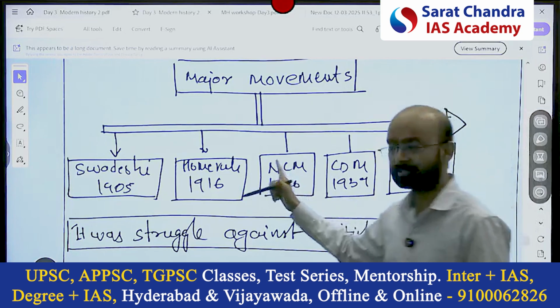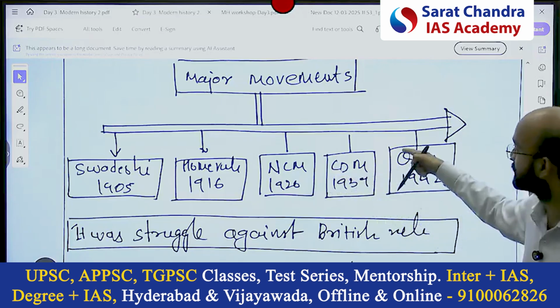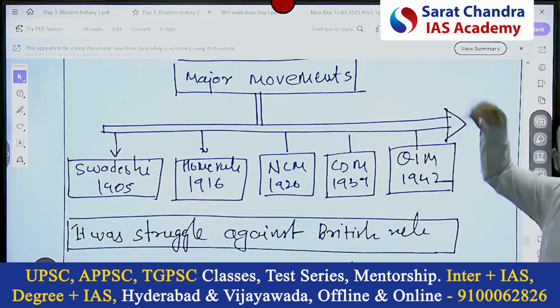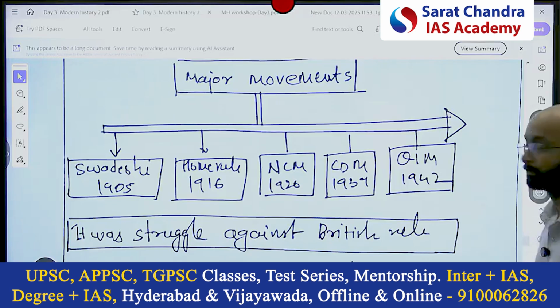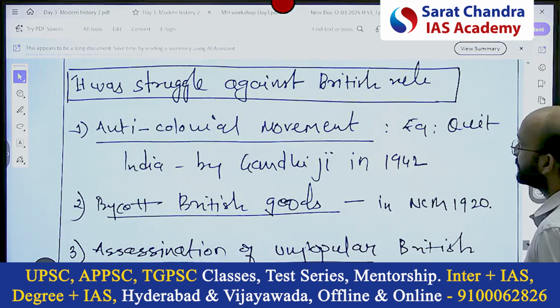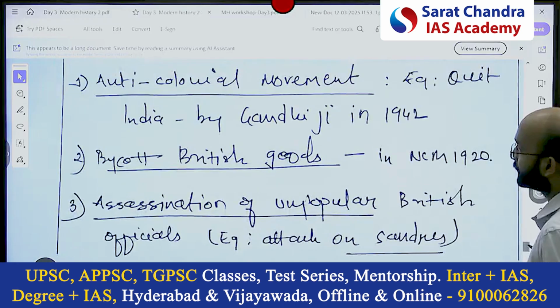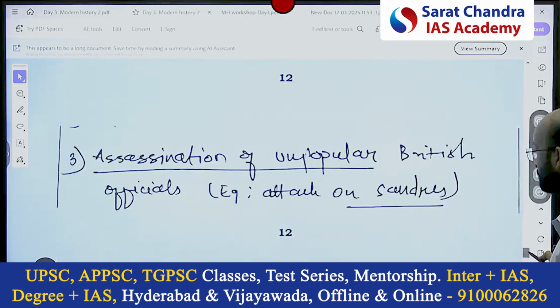One thing I missed here is the revolutionary movement. HSR is something I could have mentioned, because it's showing like only the INC movement was important, but there were movements by Bhagat Singh, Subhash Chandra Bose, and others that can be mentioned here. It was a struggle against British rule, same topic: anti-colonial, boycott of British goods, assassination of unpopular British officers like Saunders.